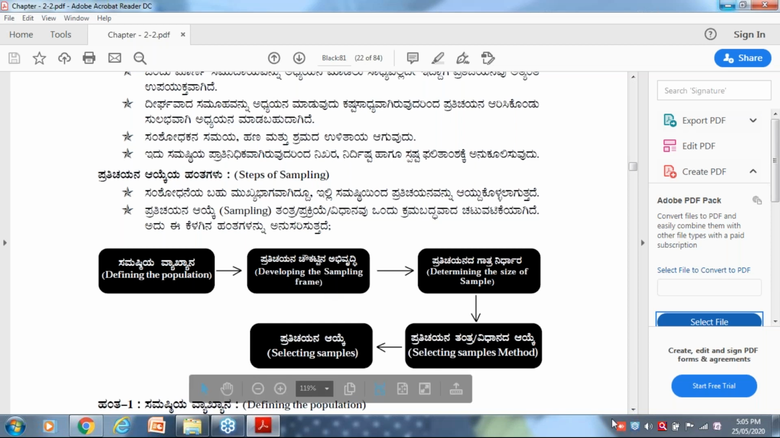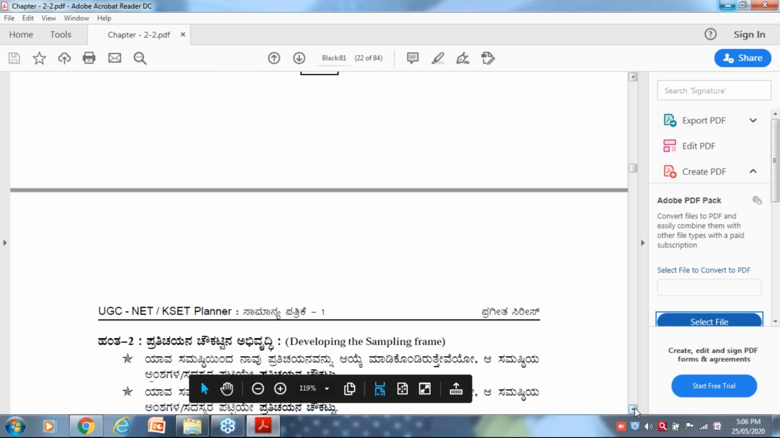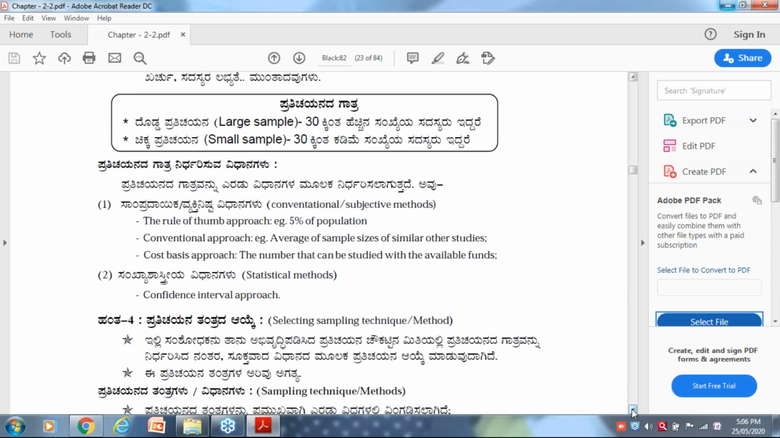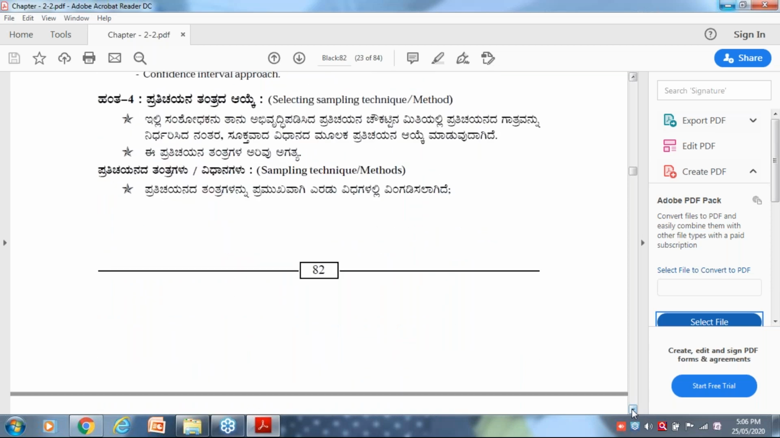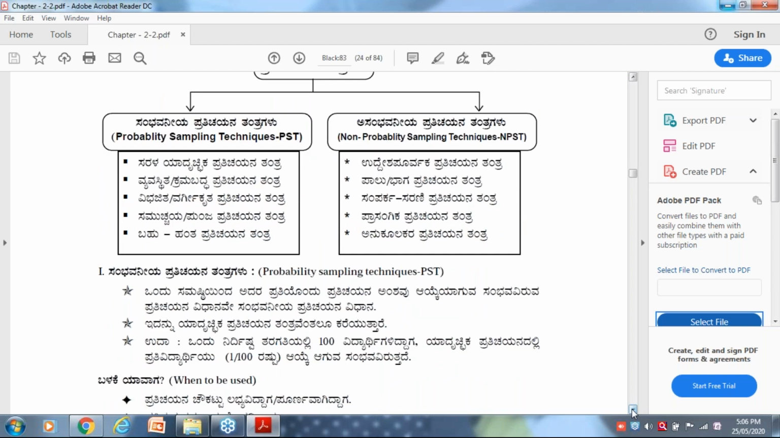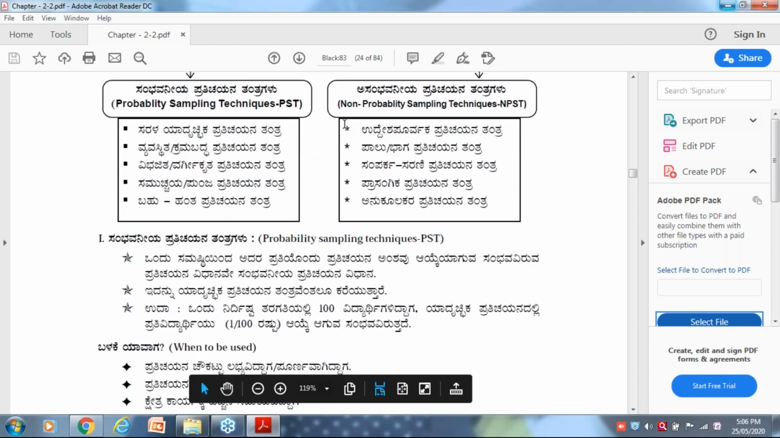I'm coming to the next. I'm not going to explain more about the population and all. Please remember, a large sample means above 30, and below 30 is a small sample. Here are the probability sampling techniques and non-probability sampling techniques.